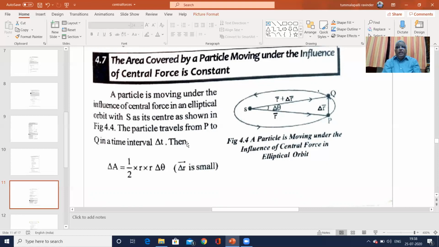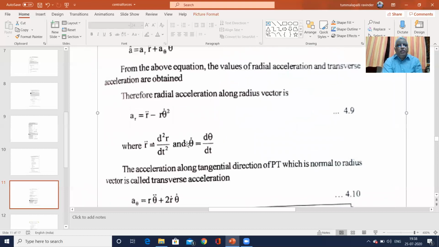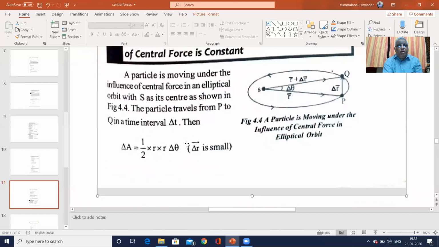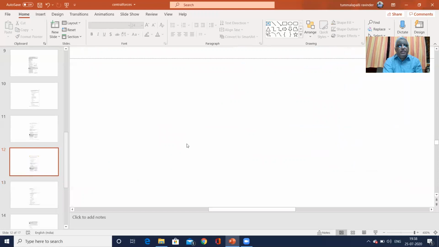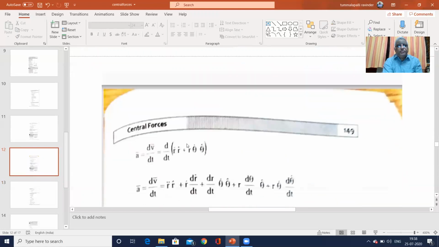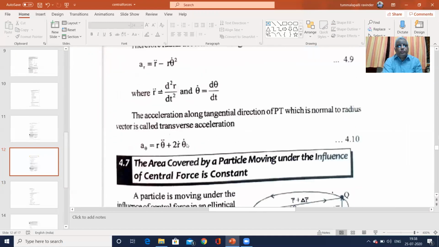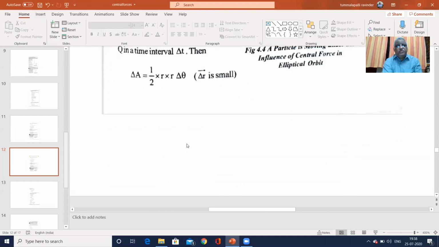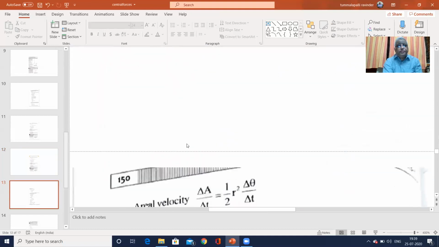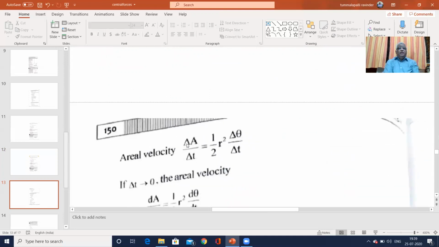So we get delta A is equal to half r square delta theta, for a particle moving in an elliptical orbit under the influence of a central force, with delta theta small. Areal velocity is delta A by delta t, which is half r square delta theta by delta t.